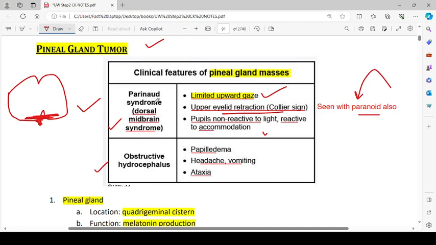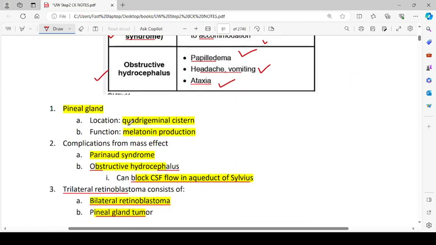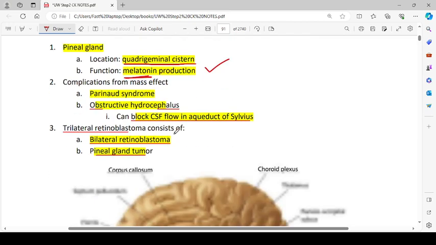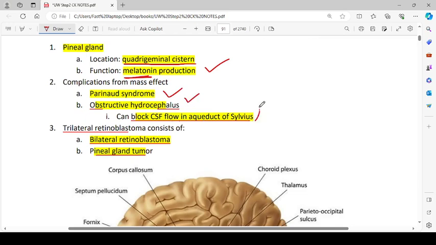Then obstructive hydrocephalus, because it can obstruct the cerebral aqueduct of Sylvius, which is connecting the third ventricle with the fourth ventricle. So the people can have papilledema, headache, vomiting, and ataxia. Pineal gland location is the quadrigeminal cistern. Function is melatonin production, which is basically regulating the sleep-wake cycle. Complication from the mass effect is Parinaud syndrome, and obstructive hydrocephalus can block the flow from the aqueduct of Sylvius.